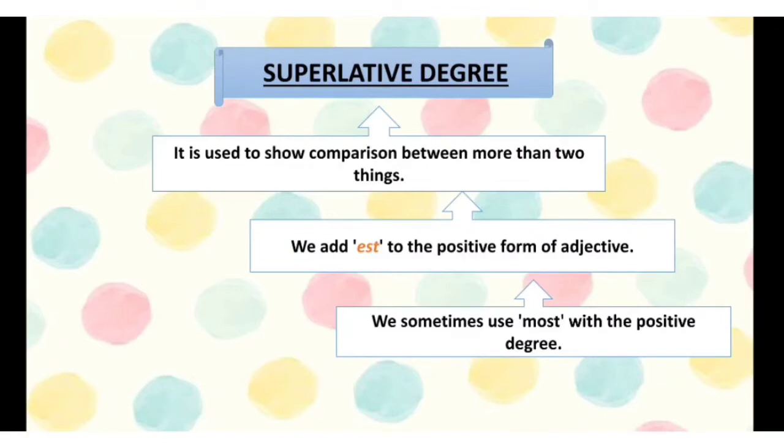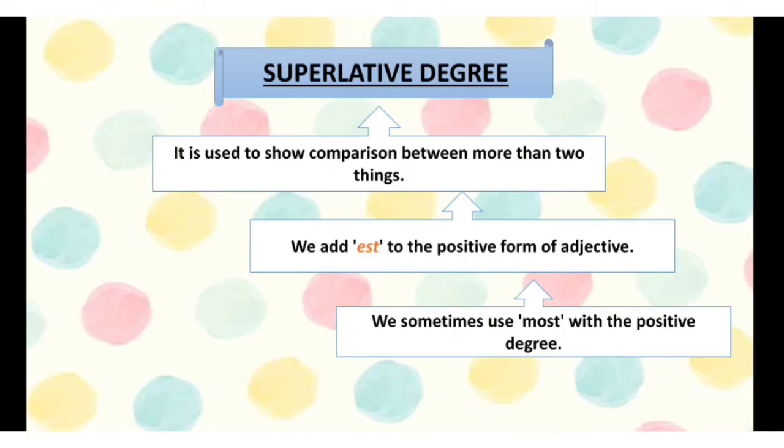Superlative degree. It is used to show comparison between more than two things. Now, for the positive degree, we were talking about a single person. For the comparative degree, we were comparing two things or nouns. Now, in the superlative degree, we are comparing more than two nouns. Okay? We add est to the positive form of the adjective.